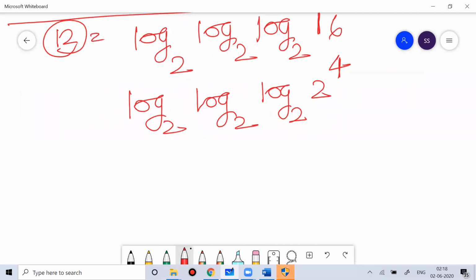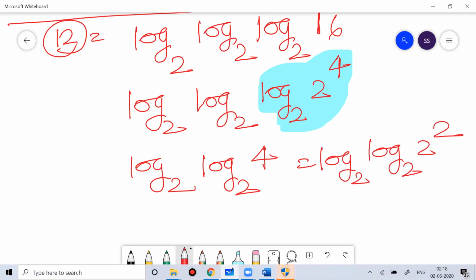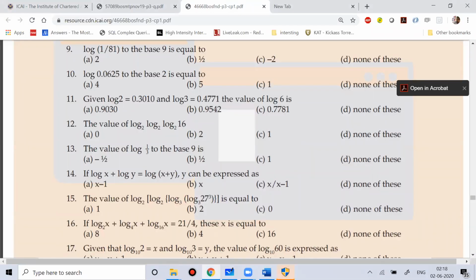Ultimately, if you see log base 2 of 2 to the power 4, that will give you 4. So you can write this as log base 2, log base 2 of 4, and 4 you can write as 2 square. So that will give you log base 2 of 2, which is equal to 1. So the answer to the 12th question is 1. That is your option number C. Clear, everyone?